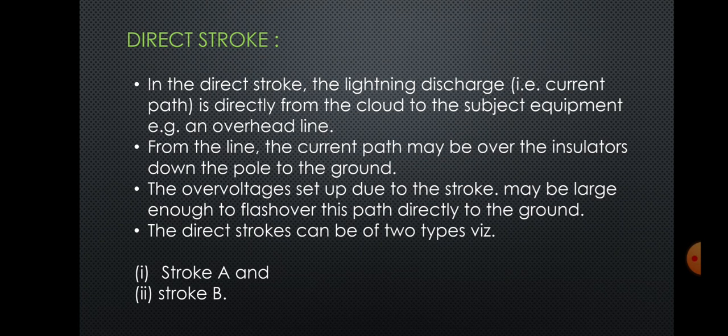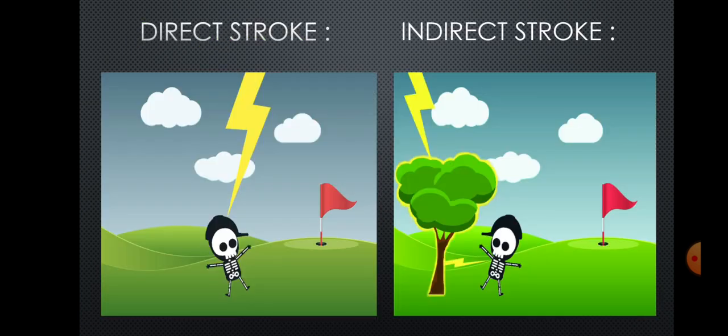The direct stroke. In the direct stroke, the lightning discharge is directly from the cloud to the subject equipment and overhead line. The overvoltage set up due to the stroke may be large enough to flash over this path directly to the ground. The direct strokes can be of two types, that is stroke A and stroke B. This is the diagram, so we can easily understand.